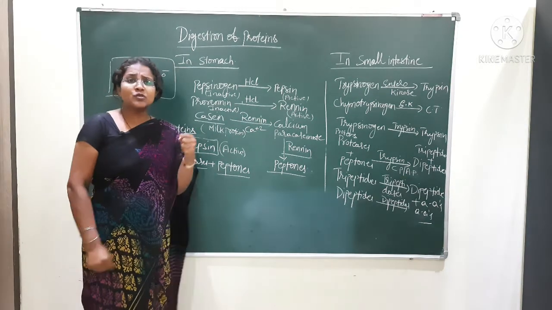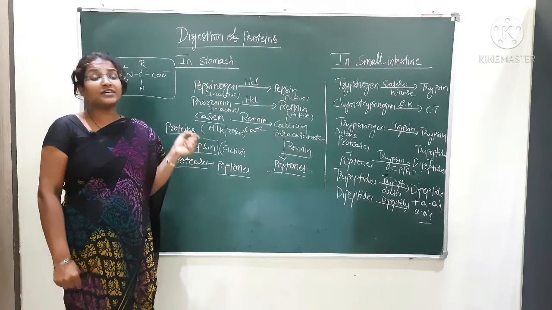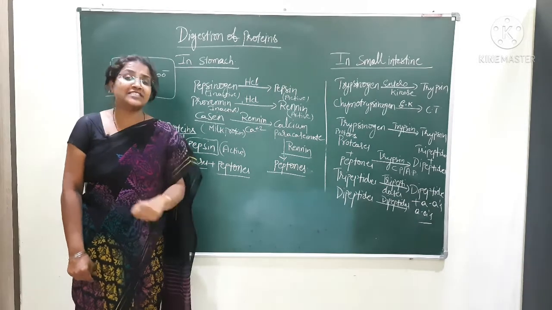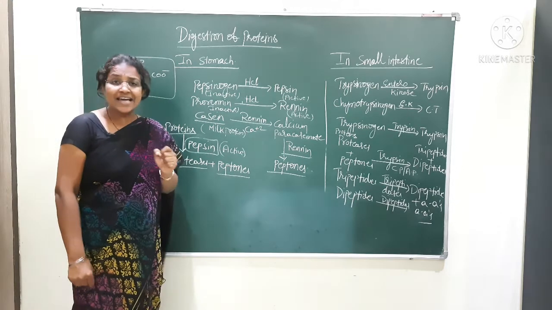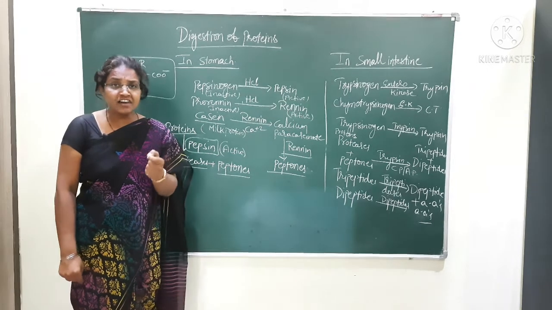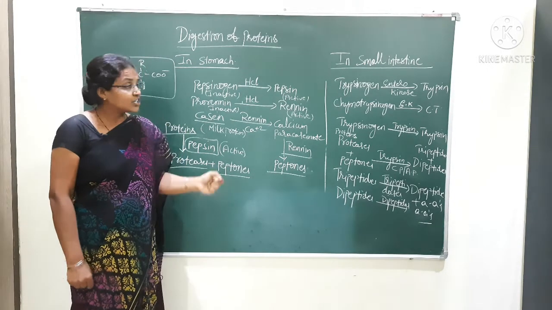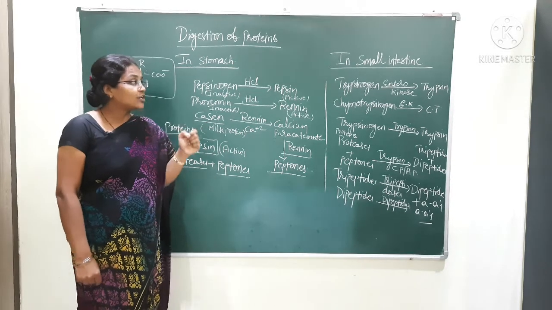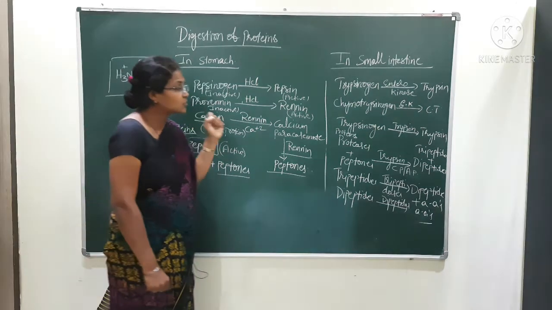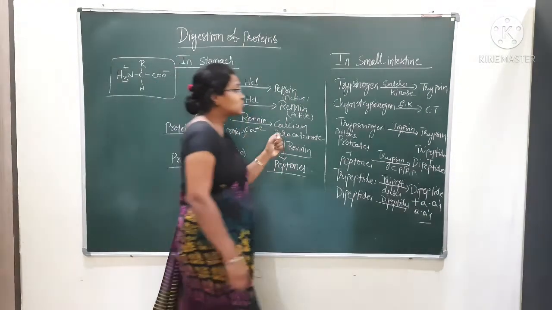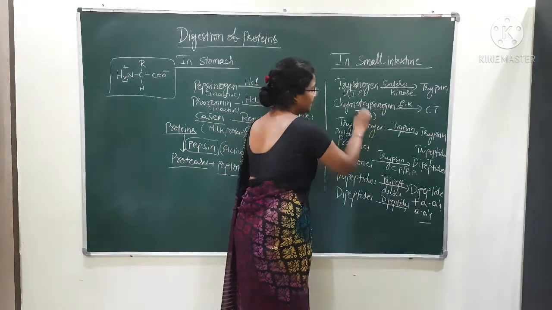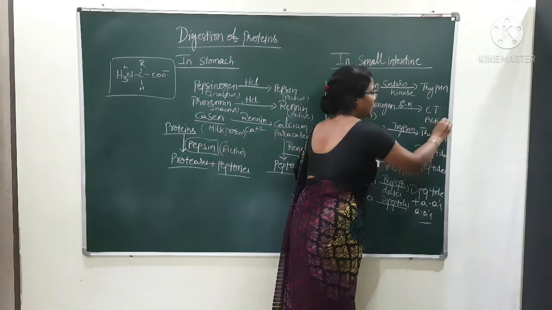First, trypsinogen is an inactive enzyme. It is converted into trypsin in the presence of the enterokinase enzyme. This is the succus entericus, the intestinal enzyme which is secreted by the intestine itself. The enterokinase enzyme converts trypsinogen to trypsin. Chymotrypsinogen is also converted into chymotrypsin. These two are inactive enzymes, and these are active enzymes.